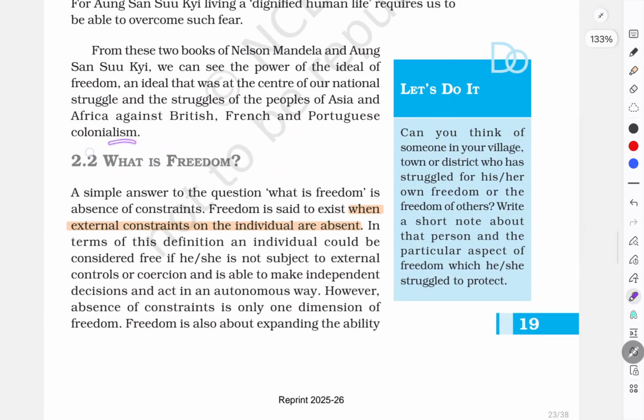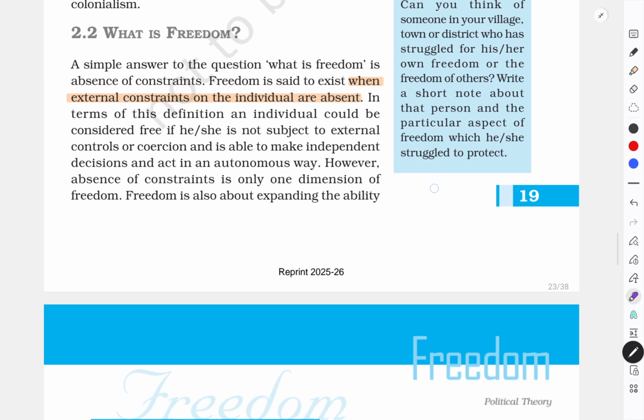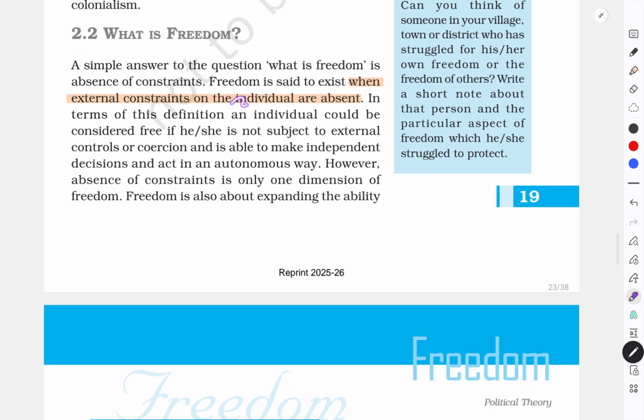Topic 2.2 asks what is freedom. So according to the NCERT, when external constraints on the individuals are absent, this is called freedom. So can we say that merely this is equals to freedom?